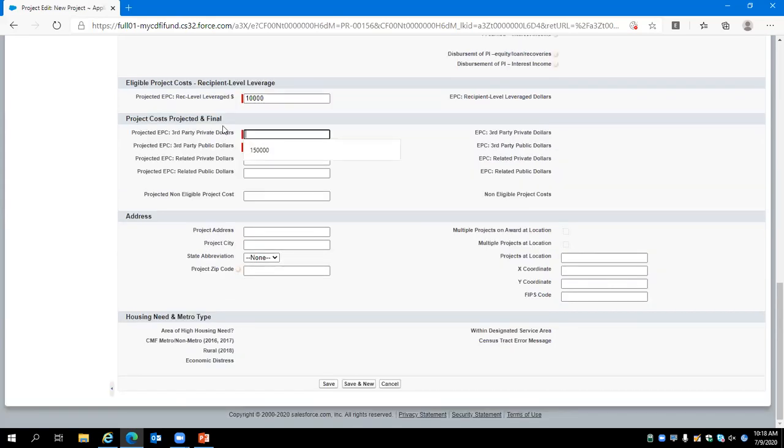Moving along to our private and public sources of capital, we anticipate a $150,000 first mortgage from a local bank. We'll enter that into the third-party private, and then the $10,000 in CMF program income will also be entered into the third-party public field.